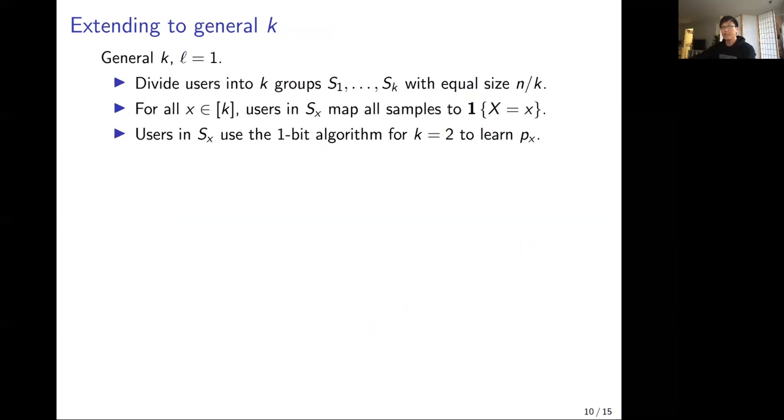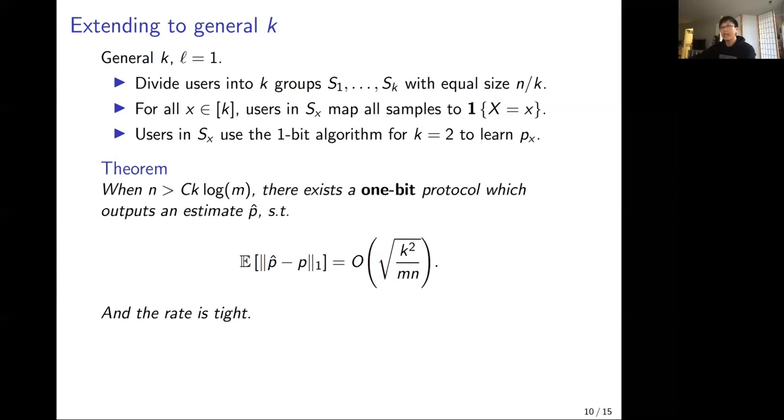When k is bigger than 2, we can extend this algorithm to the case of general alphabet. We can divide users into k groups of equal size, which we denote as S1 up to Sk. Within group Sx, the users can map their input to whether the data is equal to x or not, which is a binary alphabet. Users in Sx can then use the 1-bit algorithm mentioned above to learn Px.